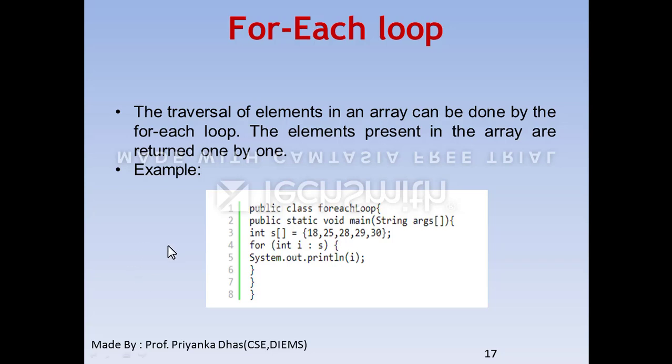What exactly it does? You will declare integer I colon S. So S means this is a storage of those particular values available in an array. So one by one these array values starting from the 0th index will be assigned to the I variable, and one by one it will get printed. This is how you can also use for loop.